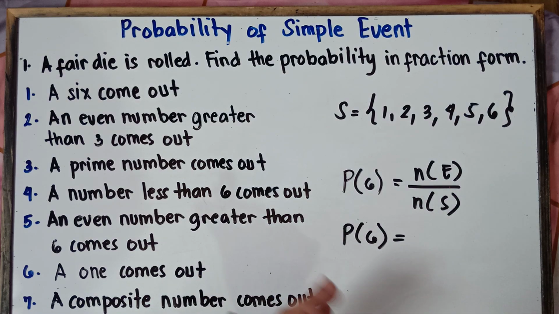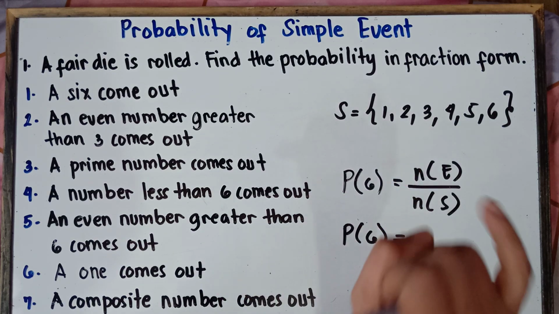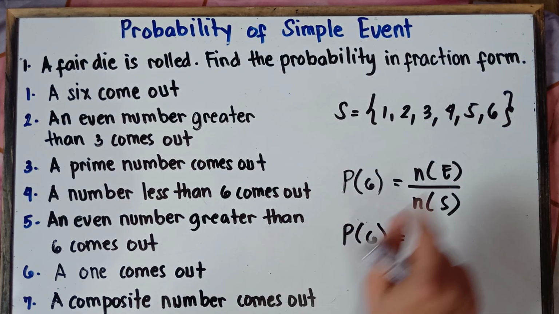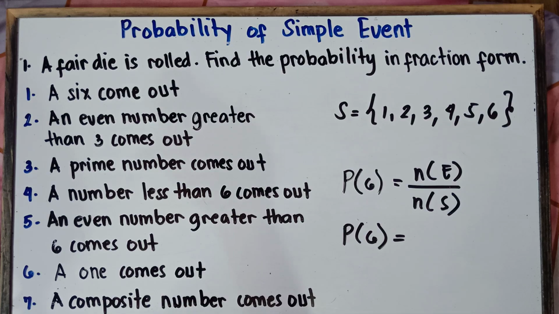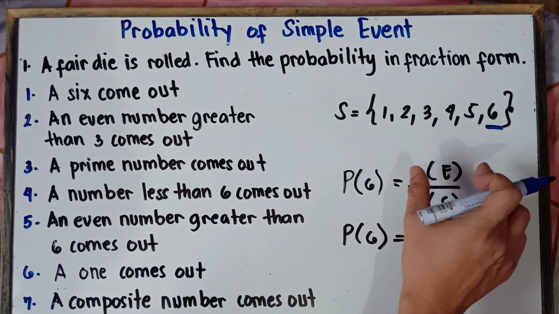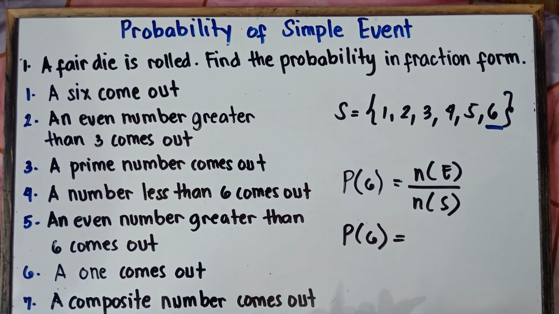Now, class, how many 6s are there when you roll a die? There's only one 6, right? The outcomes could be 1, 2, 3, 4, 5, or 6. You want to get number 6. How many chances do you have to get 6? Of course, that's only 1, because we only have one 6. So our answer on the top, the number of favorable outcomes, is only 1.